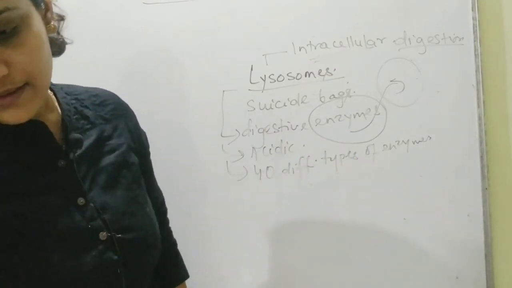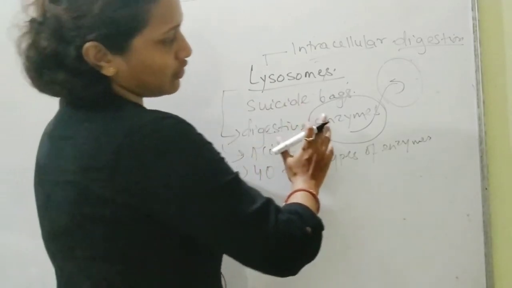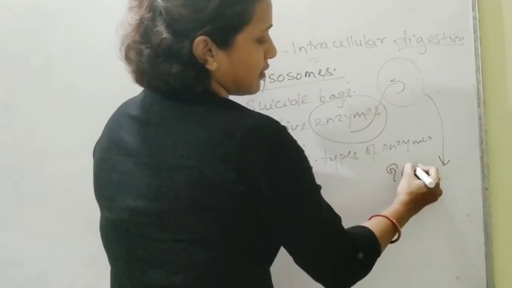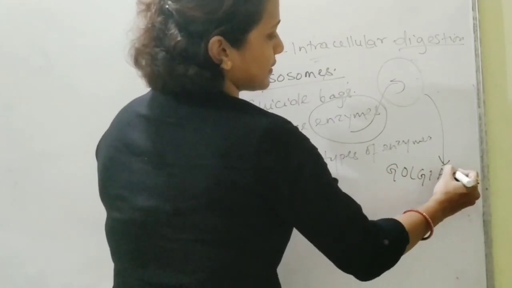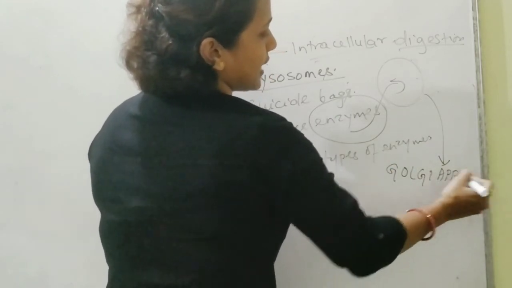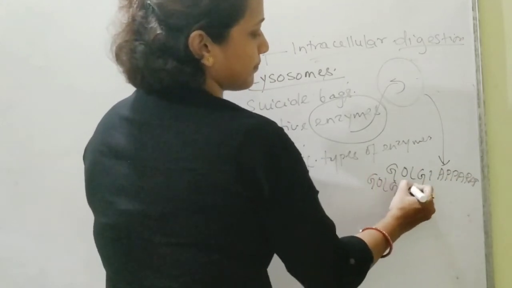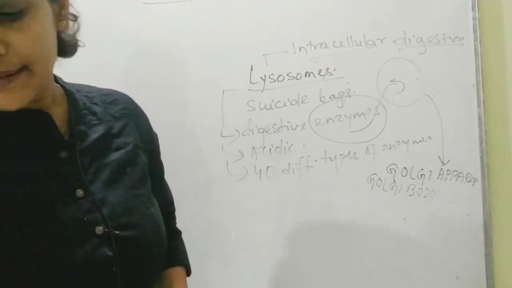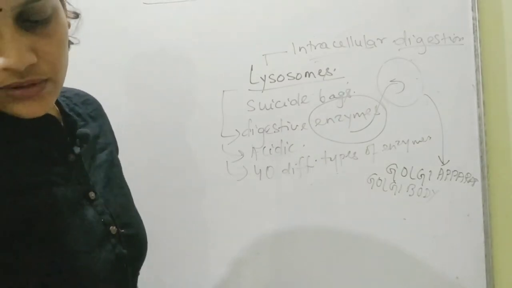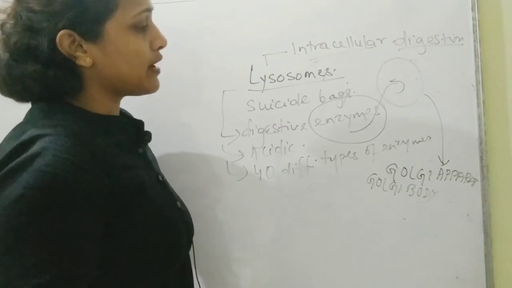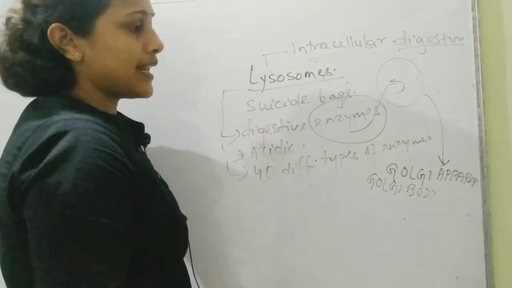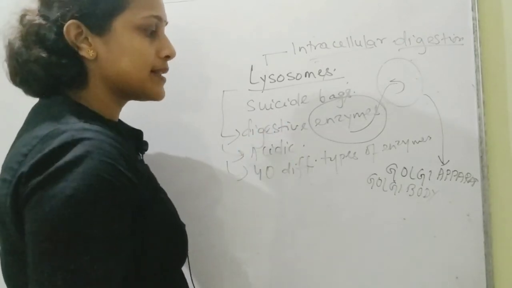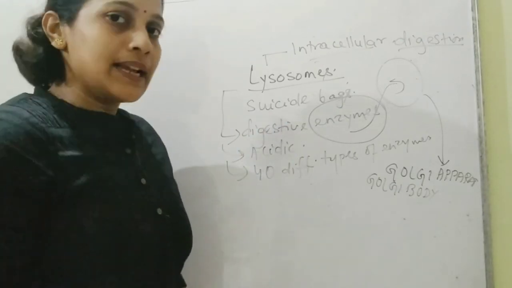This question guides us to another organelle, your Golgi apparatus, or we also call it the Golgi body. Done? I hope you have understood till here. In the next video, I'll be talking about the Golgi apparatus and Golgi body in greater detail. Till then, stay tuned.